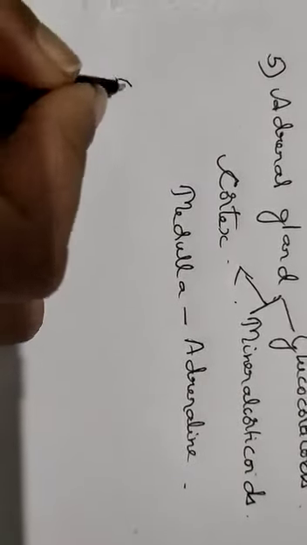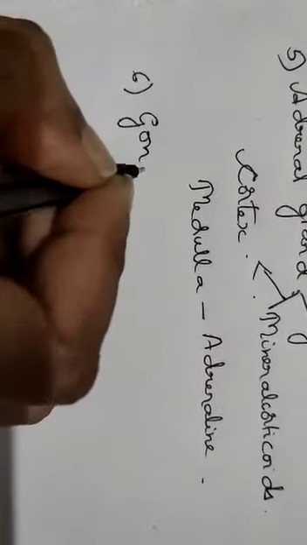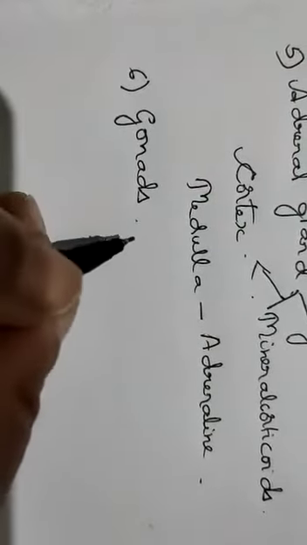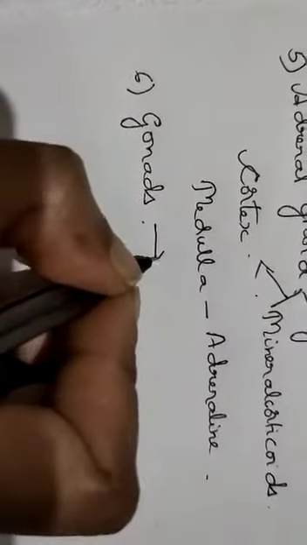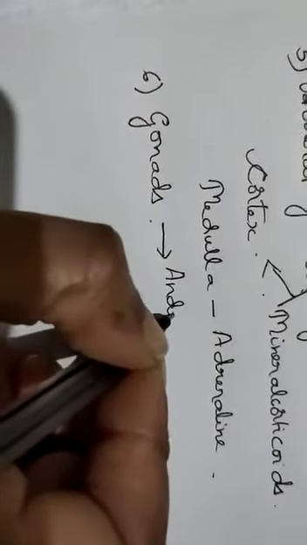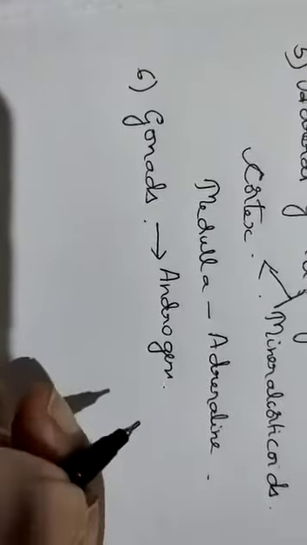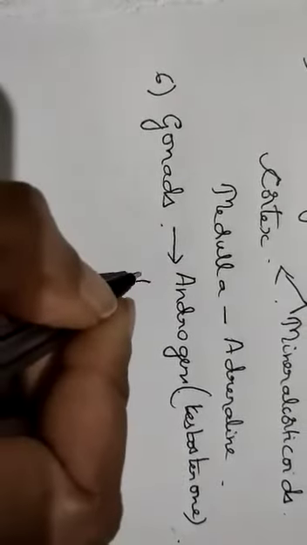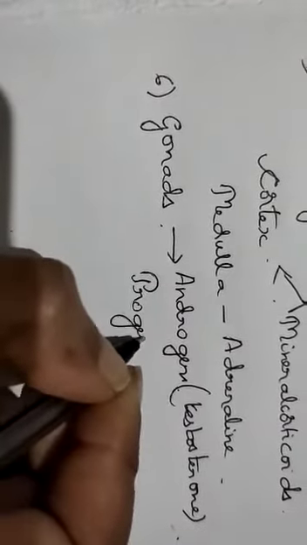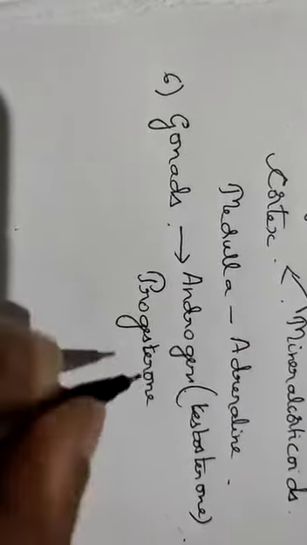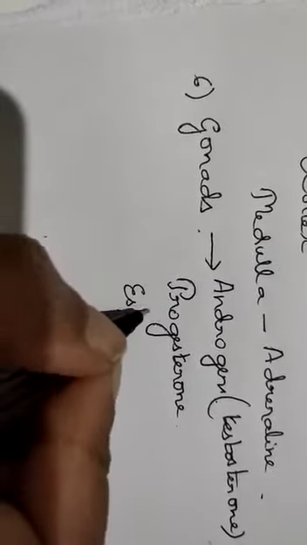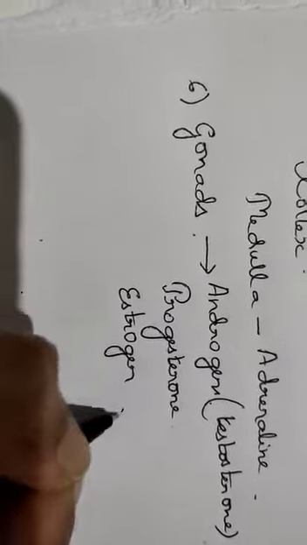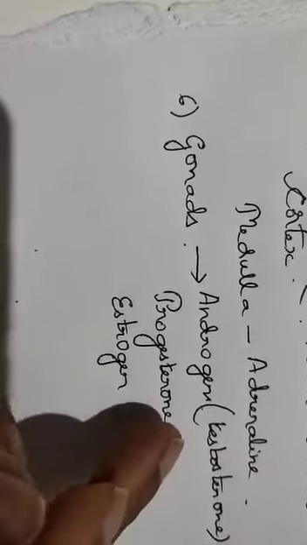The next gland is the gonads. It produces hormones called androgens, especially in men. Androgen is also called testosterone. Then progesterone and estrogen. These are the hormones of the gonads.